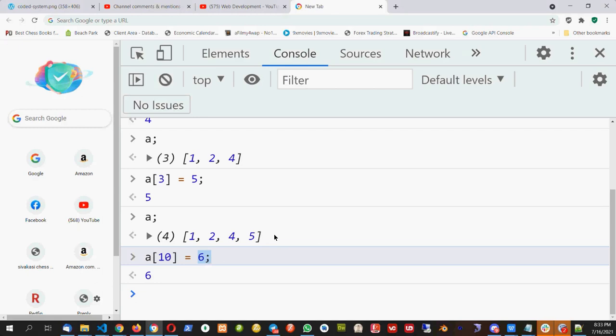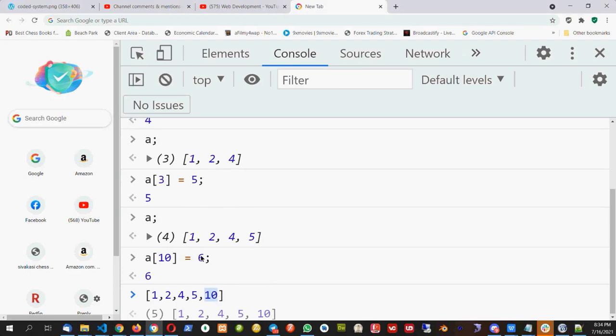Ali is saying 0. Uday is saying the next element will be 10. No, the value I put is 6. 10 is the key, so you cannot have 10 here. Uday is saying, if you see the chat, 1, 2, 4, 5, 10. You cannot have this 10 here because 10 is the key. It's not the value. Here we are seeing the value. So 10 will not be there.